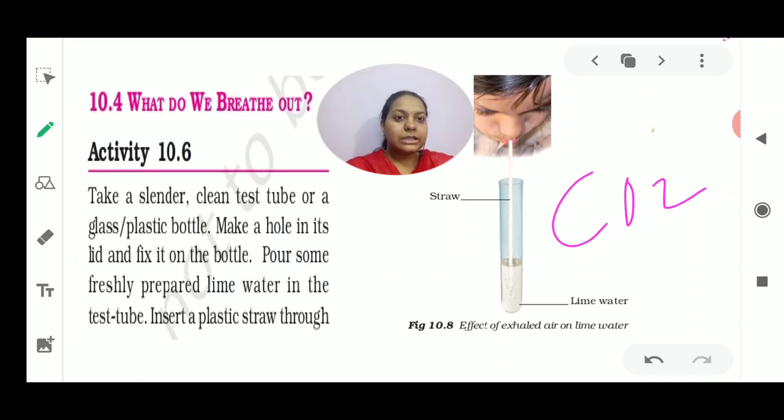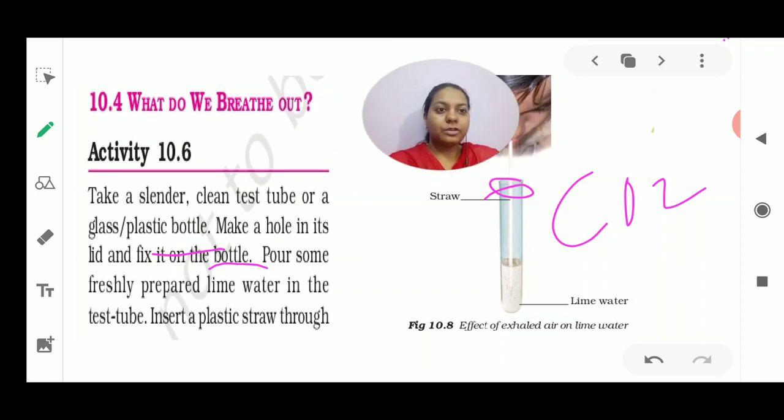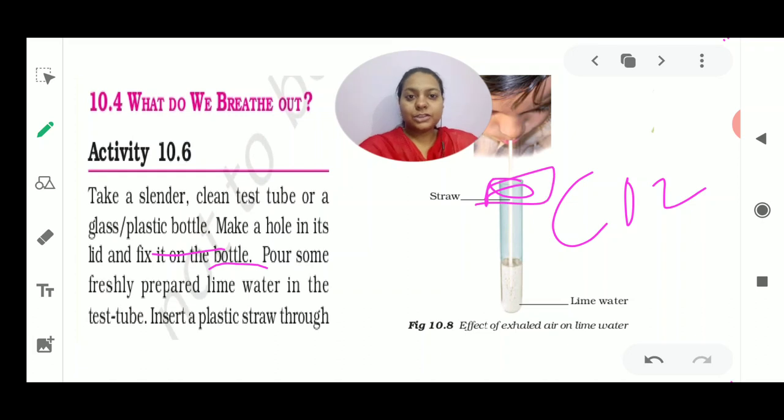Take a slender clean tube of glass or a plastic bottle, make a hole in its lid and fix a straw in it. You keep a lid over this test tube, and you can make a hole inside it so that the straw can be placed inside the test tube very easily. Now you need to put some freshly prepared lime water in it. Now what is this lime water? I must first explain this.